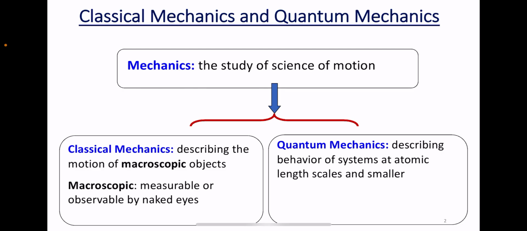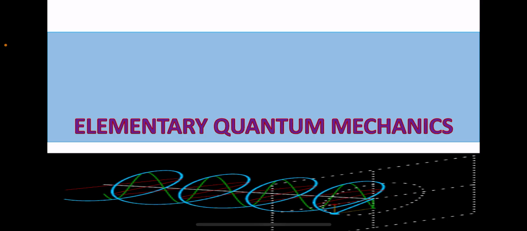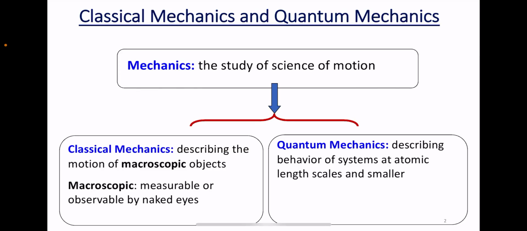Before understanding that, we have two different types of mechanics. One is classical mechanics and the other is quantum mechanics.